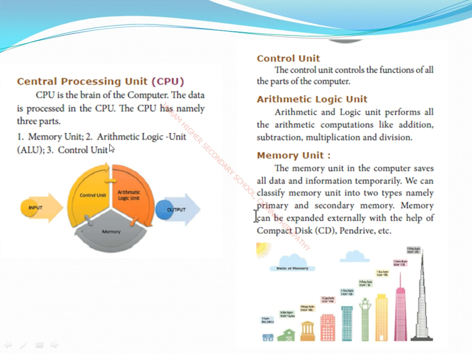Next one, the control unit. As the name itself suggests, a control unit controls all the devices involved in execution. It controls all parts of the computer. Why? Because it gives control to the keyboard, it controls the CPU, it controls the output unit. How it controls, that we will discuss later. The control unit controls all the functions of all the parts of the computer.